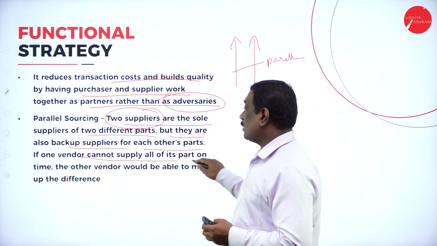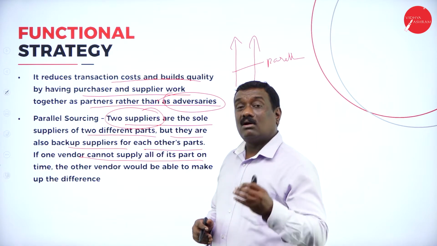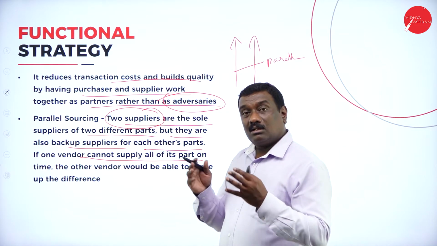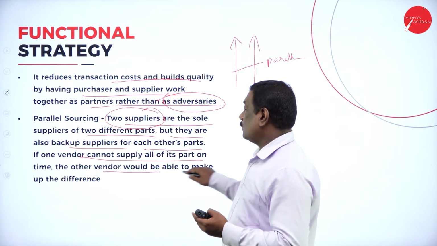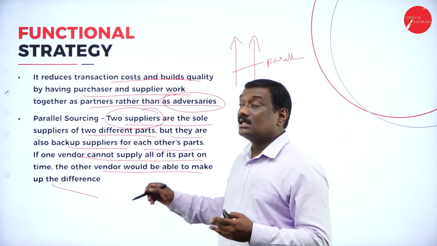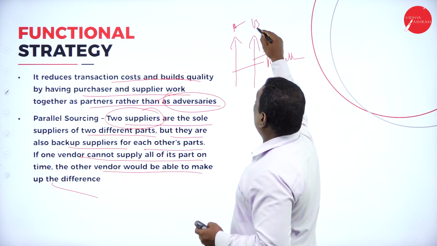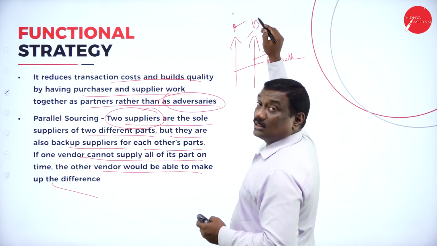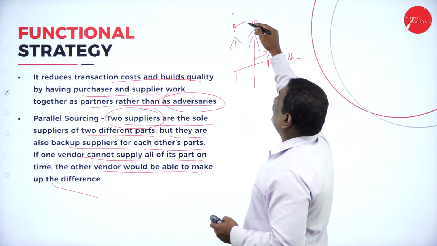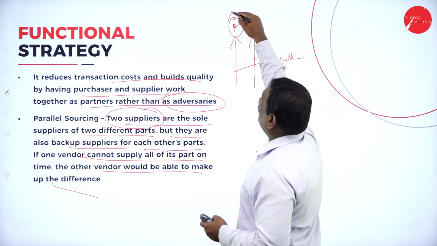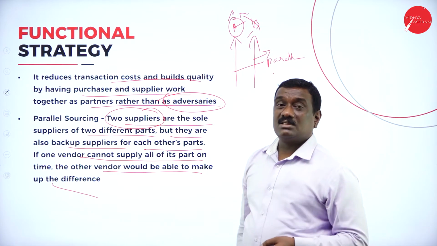If one vendor cannot supply all of its parts on time, for example, if A is a vendor and is not able to supply all the parts on his own at that given time, then the other vendor would be able to make up the differences. A and B are going in parallel and they are both sole suppliers. If A is not able to supply on time, then B is ready to supply it. So there should not be any disturbance in supplying.